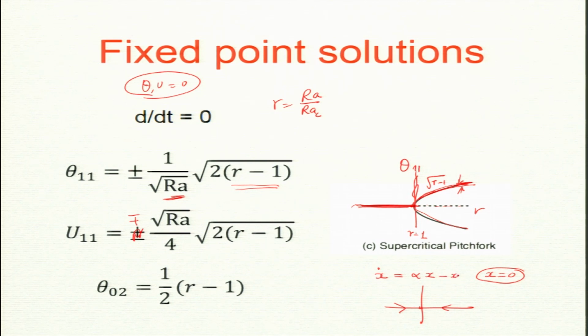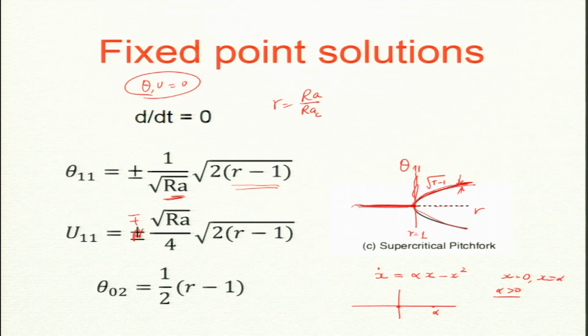So, then you write it as x, let us say I write it as x square. So, let us do it for a 1D solution. So what is my solution? x equal to 0 and x equal to alpha, two solutions, is that correct? Now, which is stable and which is unstable? Let us imagine alpha is positive here. So, is x equal to 0 a stable or unstable solution?